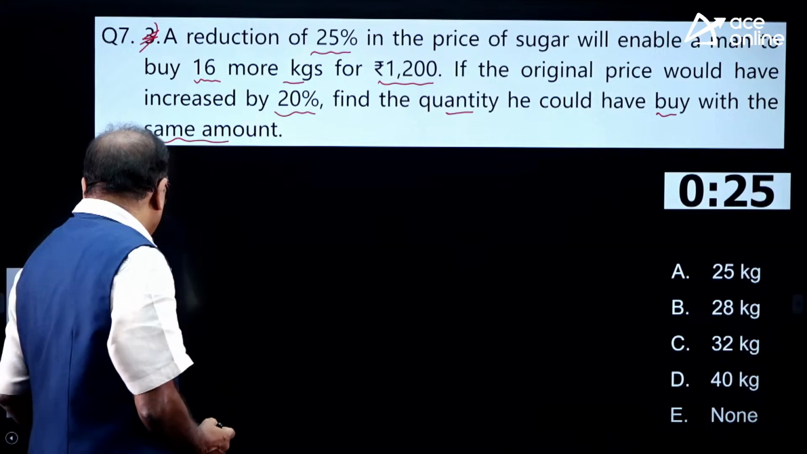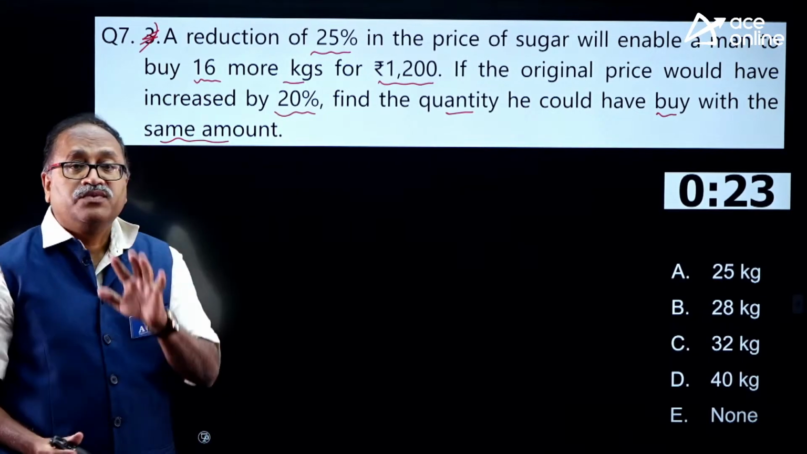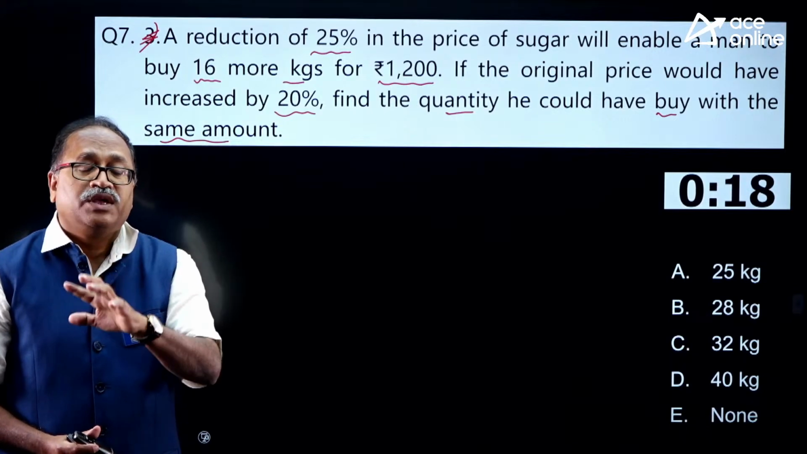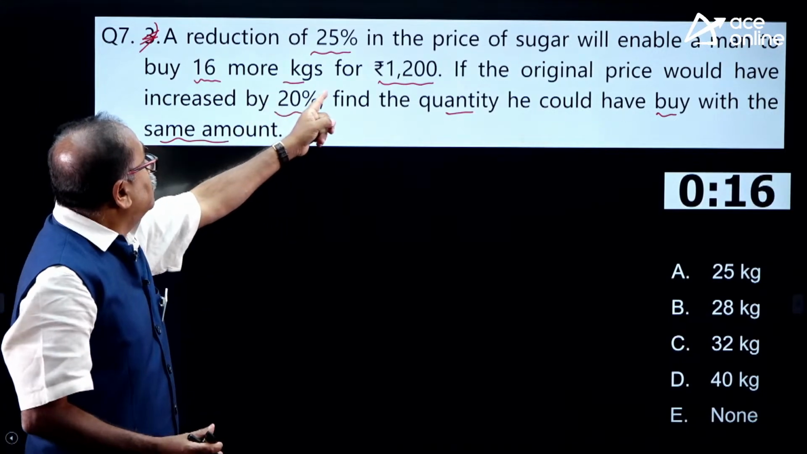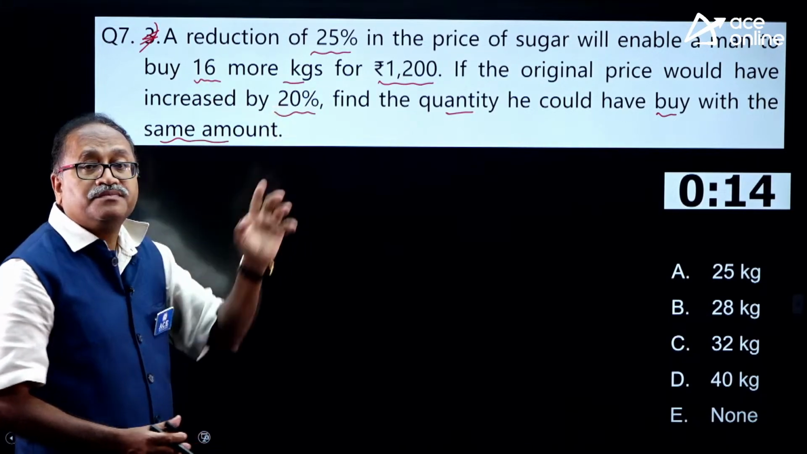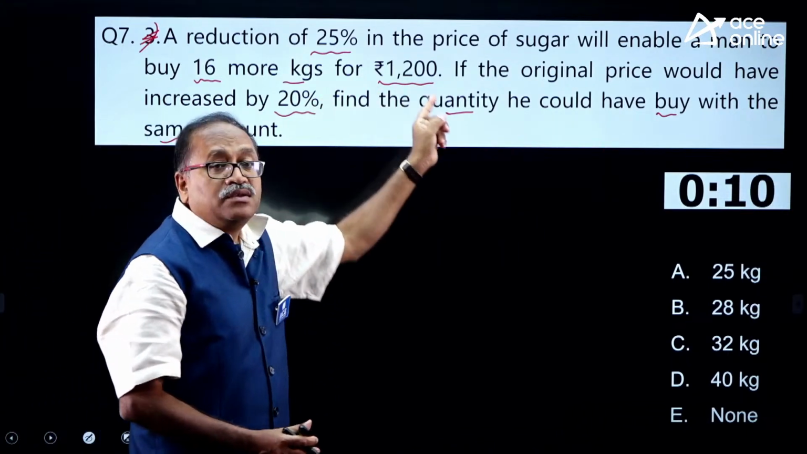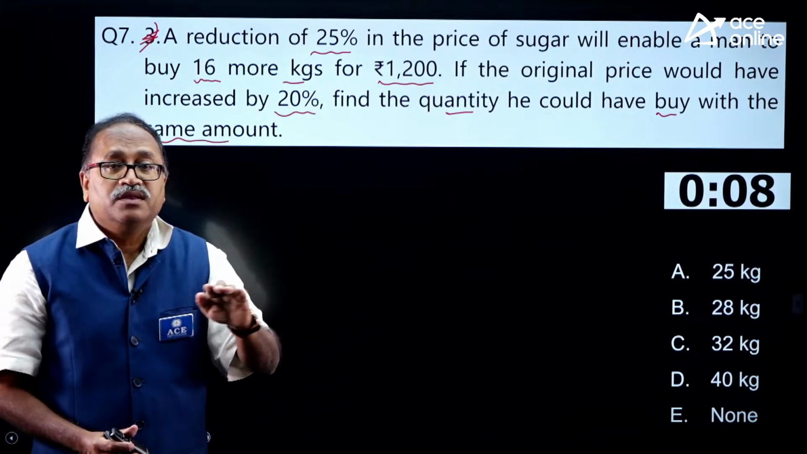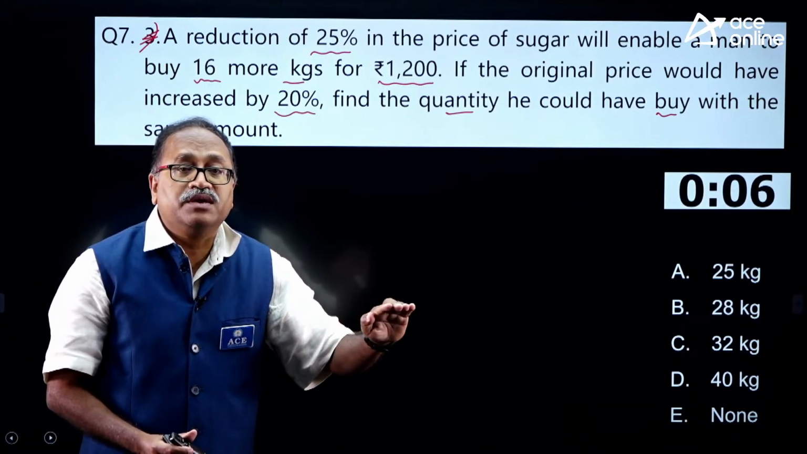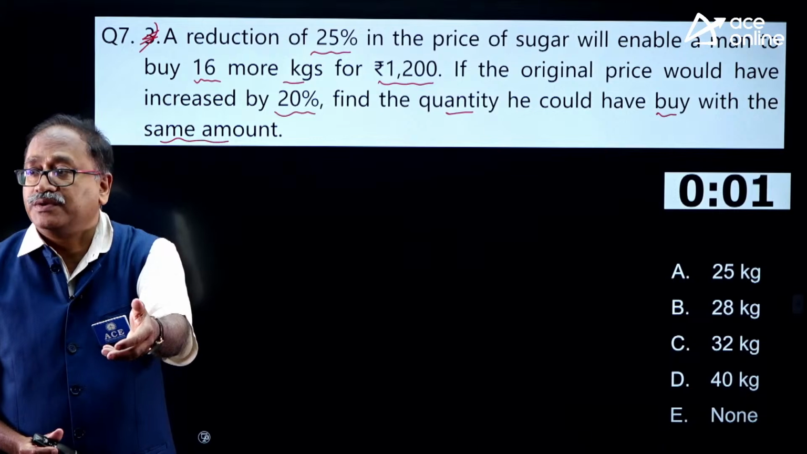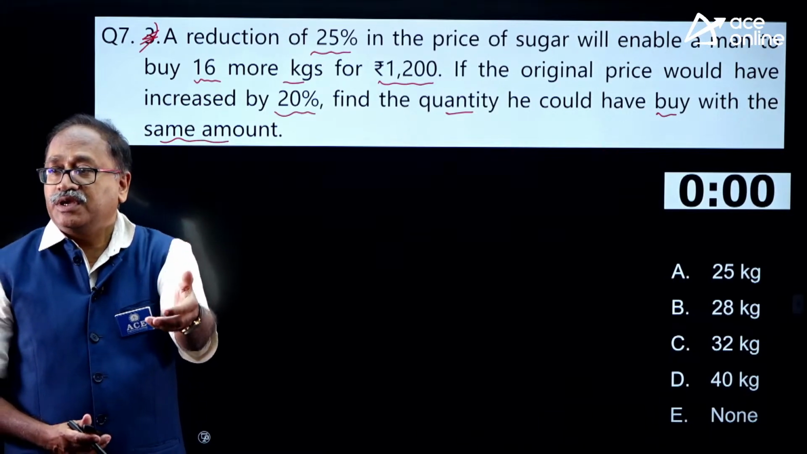How to do it? Step 1, find the original price. Step 2, increase the price by 20% per kg. Step 3 and the last step, 1200 should be divided by the increased price per kg. You will get how many kg the person can buy. Yes, my friends?